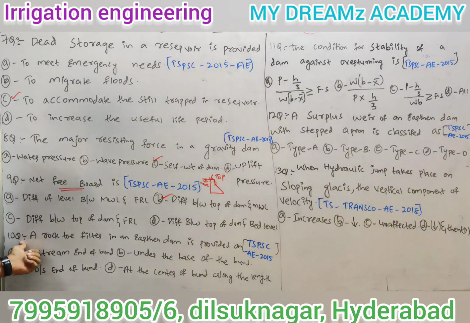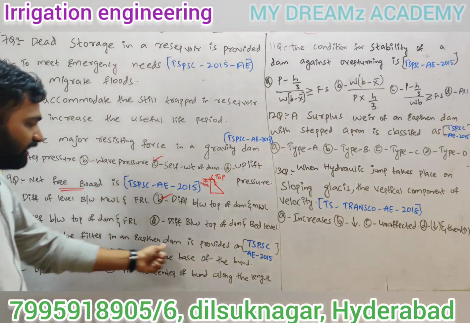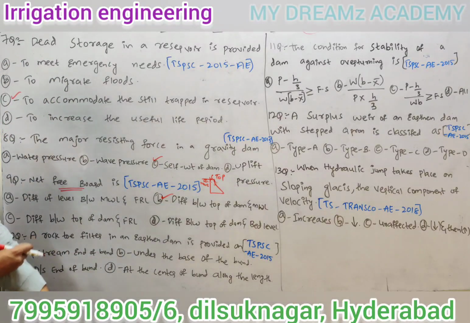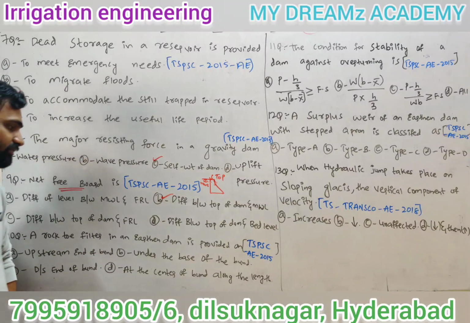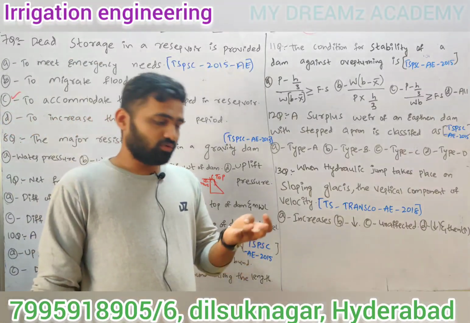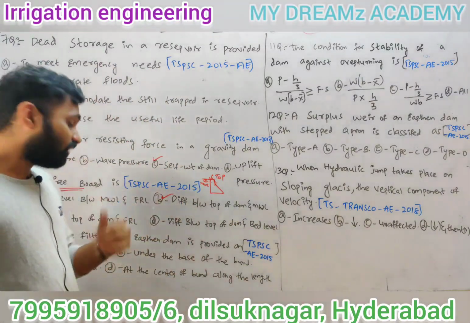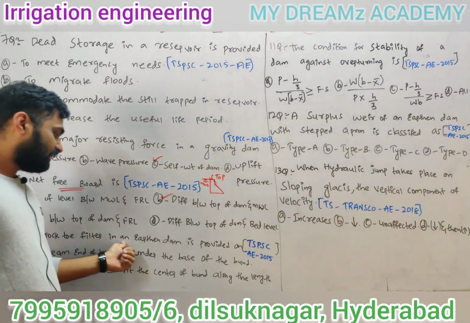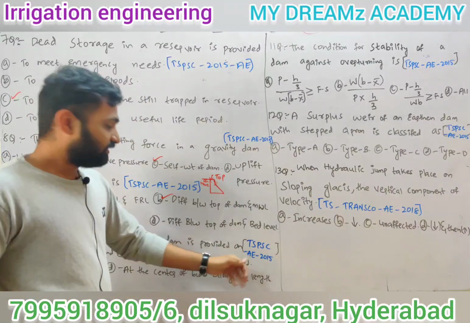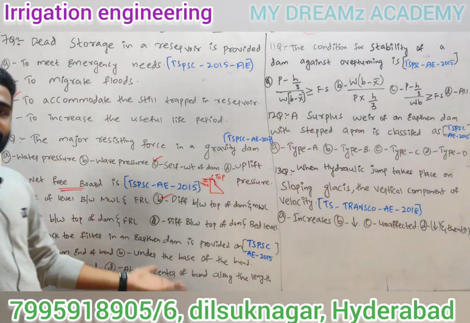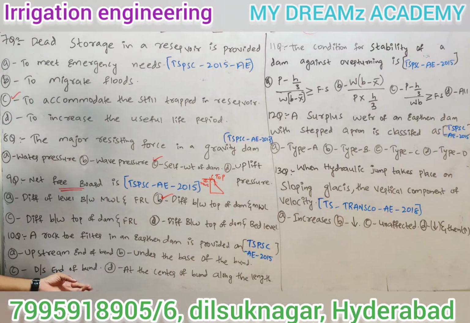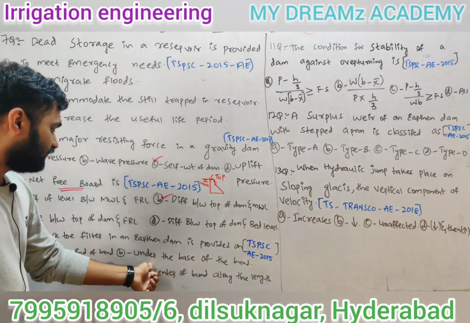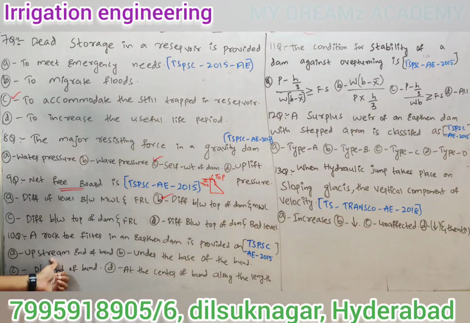Next, 10th question. A rock toe filter in an earthen dam is provided on. For the rock toe filter in earthen dams, we have three types of earthen dams: zoned earthen dam, homogeneous earthen dam, and earthen dam with core wall. So a rock toe filter in an earthen dam is provided on. TSPSC AE 2015 question, very easy question. Where will we provide the rock toe? Upstream, no chance. Next, downstream, what will we provide here?